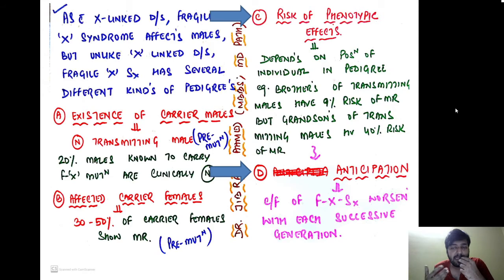For example, in my generation, I am affected with mild mental retardation. My children will have moderate mental retardation, and my grandchildren will have severe mental retardation. This is called anticipation. So anticipation is a feature of Fragile X syndrome. I hope these are the important points that differentiate Fragile X syndrome from X-linked Mendelian disorder.